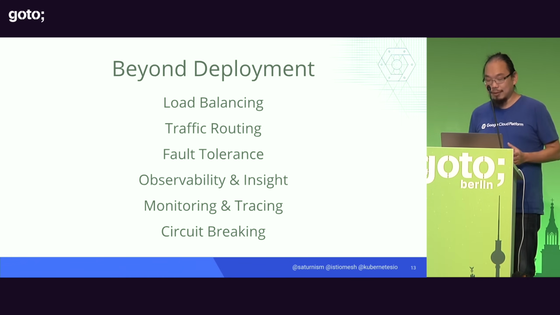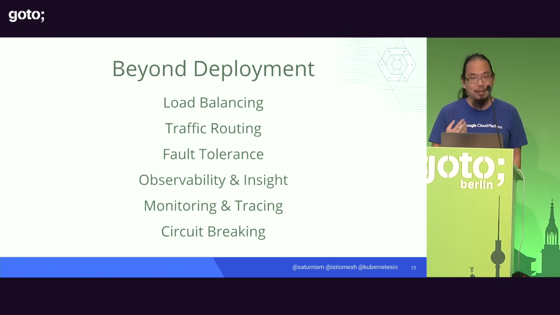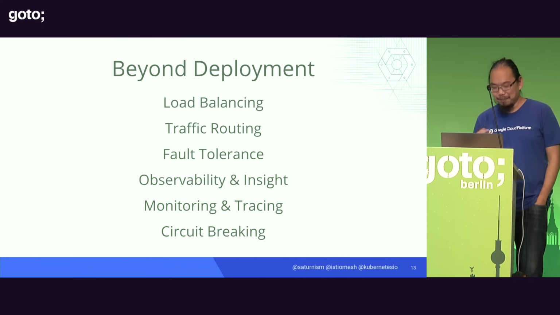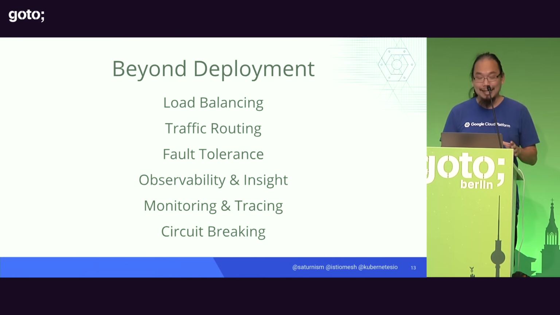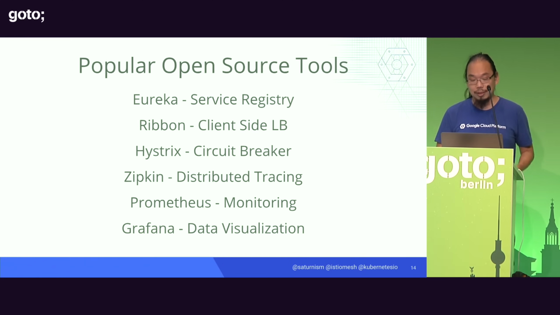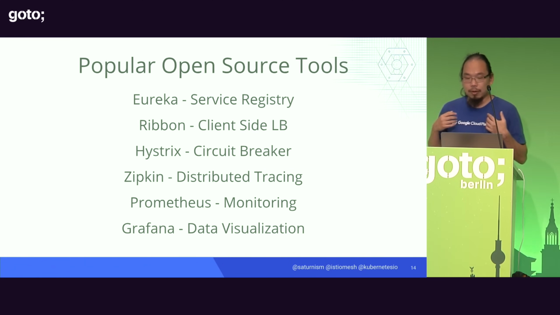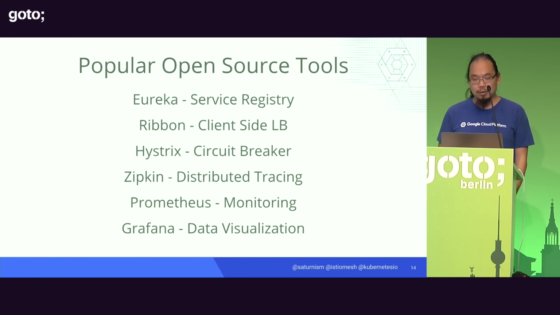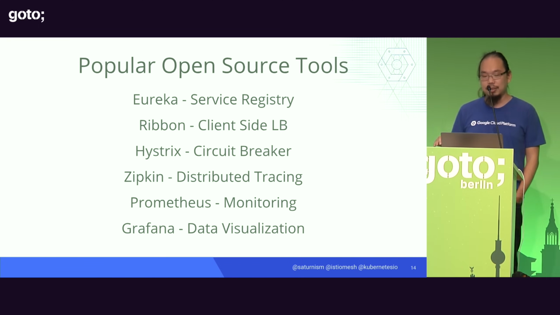And in most cases, documentation is not enough, because documentation is usually outdated by the time you write it, or a couple of months later it is not exactly how your production environment works. So somehow you need a way to see into it. Now, for the Java world, there are many, many open source tools to do some of these things, to take care of these cross-cutting concerns, right?